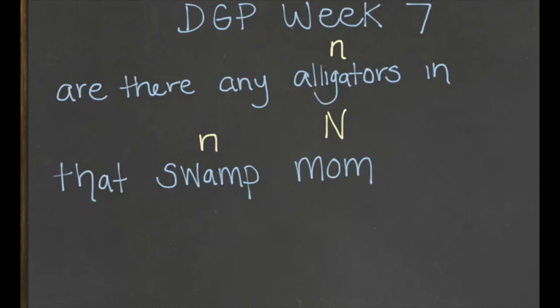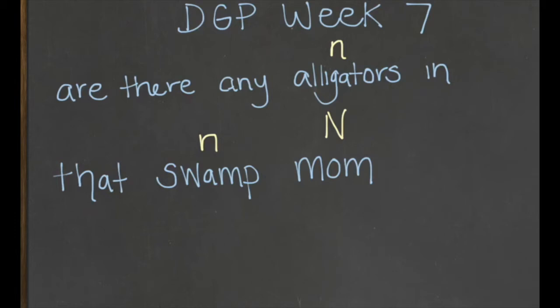The next thing we're going to look for are any verbs in this sentence. There are 3 types of verbs. They can be action verbs, linking verbs, or helping verbs. In order to be a helping verb, you have to help another verb. In this sentence, there's only one verb, so I know it's not a helping verb. The verb is the word are.